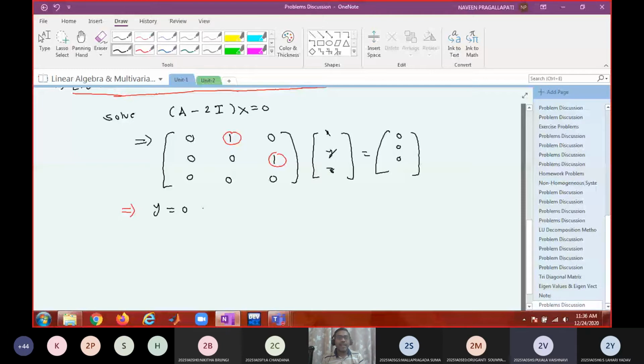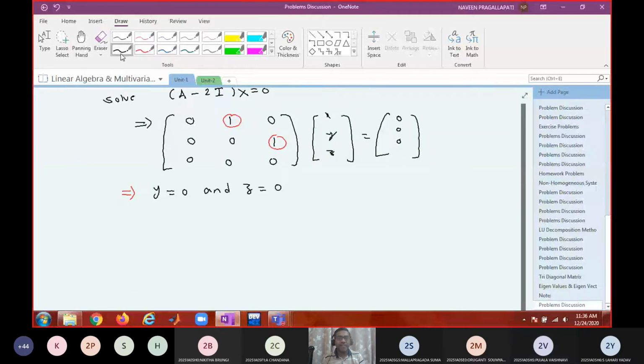x. Is it okay? How many free variables will be there? n minus r. What is n? 3. What is rank? 2. So 1. What is that free variable? x. Do you agree? Yes. So you assign an arbitrary constant to that free variable. Let x be k1.